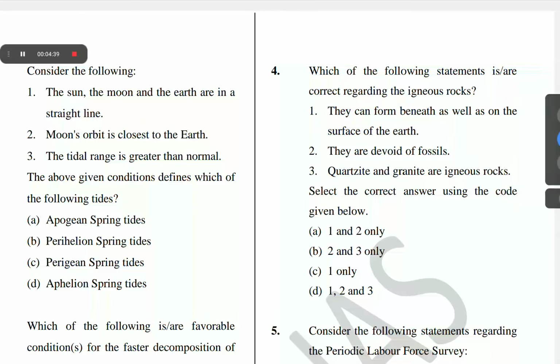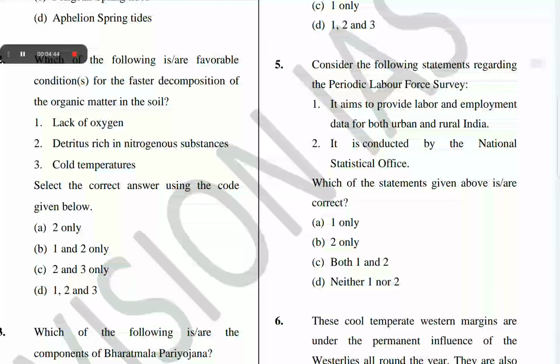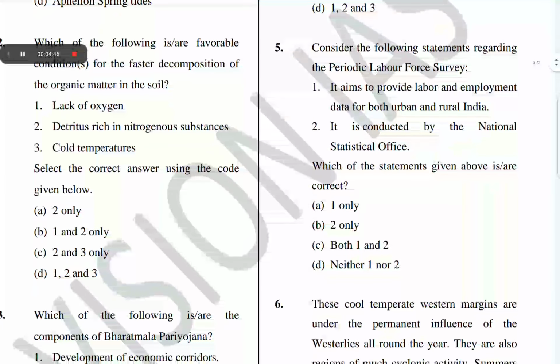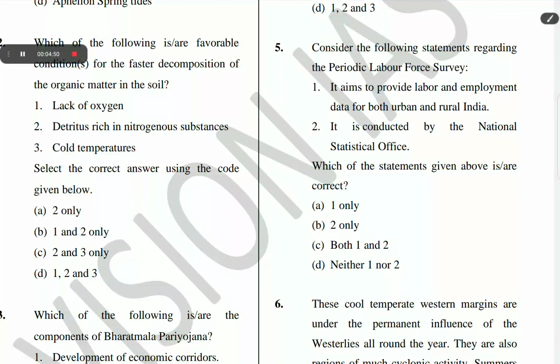The next question is question number 5. Consider the following statements regarding the Periodic Labour Force Survey. 1. It aims to provide labor and employment data for both urban and rural areas. 2. It is conducted by the National Statistical Office. Which of the statements given above is correct? The correct answer of question number 5 is C, both 1 and 2.